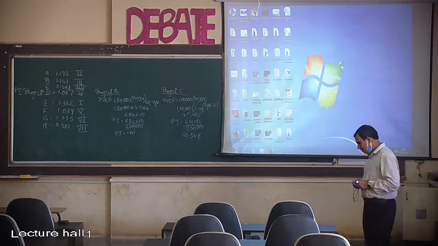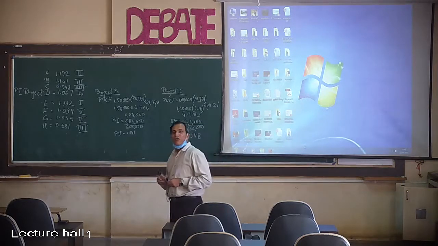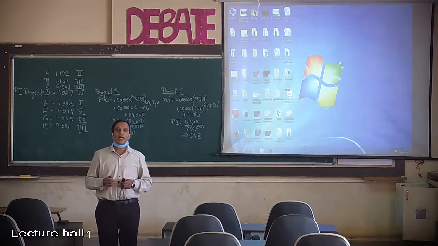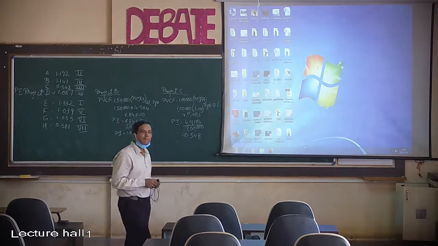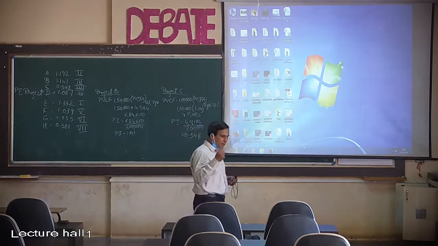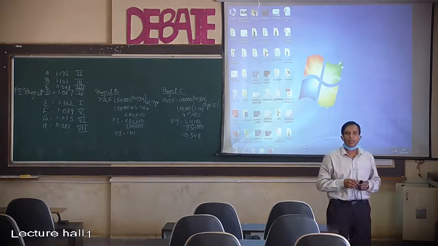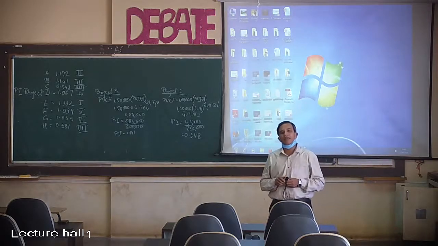Third one is SWOT analysis. Fourth is problem and opportunity analysis. Now these are the 4 important methods which are normally used to identify a suitable project.